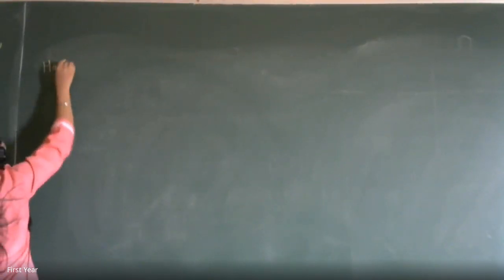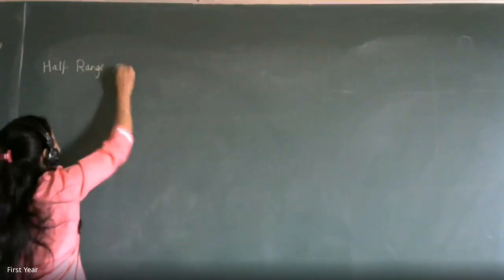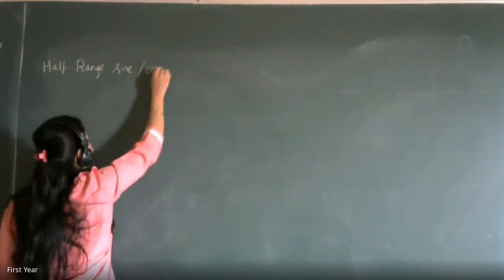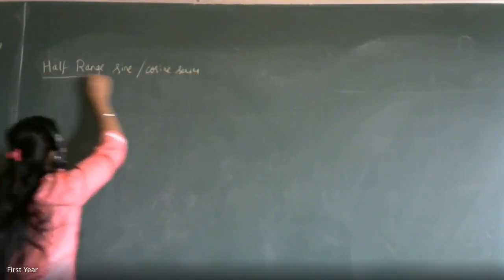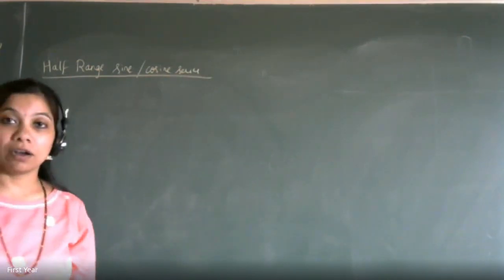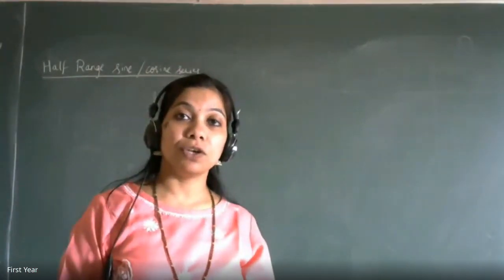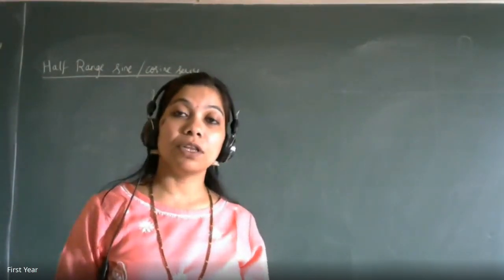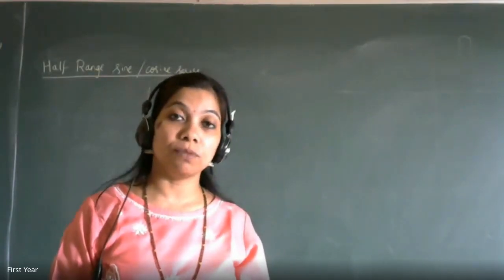Okay, so we'll start with today's topic, that is half range sine and cosine series. That day you were asking if I could have extended the function as even, then what to do? If it is not having 0 as the midpoint, still I want to convert the given function to an even function or an odd function, then is it possible? Can it be done?